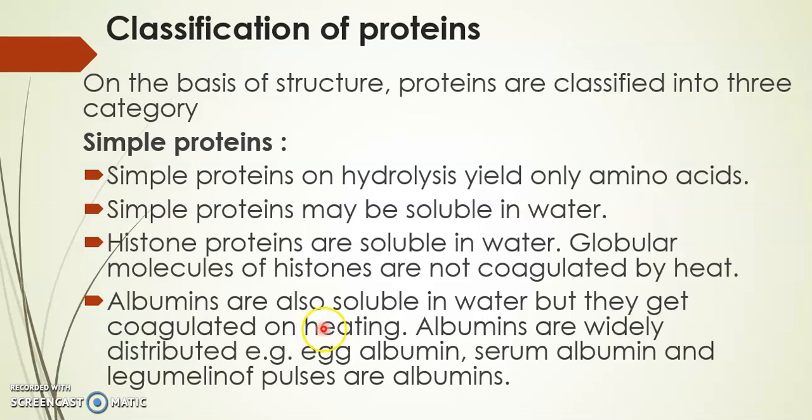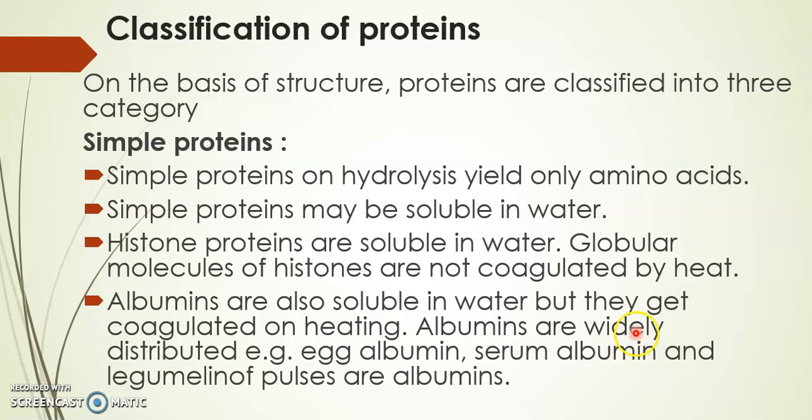Then albumins are soluble in water, but they get coagulated on heating. So albumins which are present in the blood, they are soluble in water, but they get coagulated on heating. Coagulated means their structure is broken down and they form a clot-like structure.